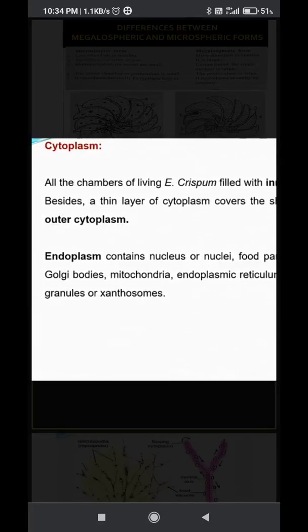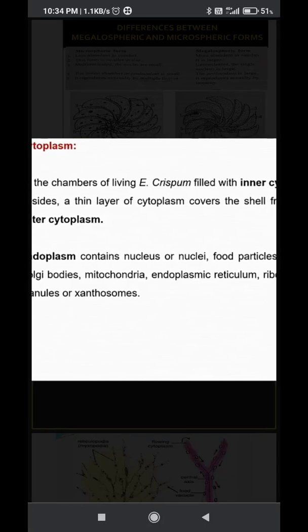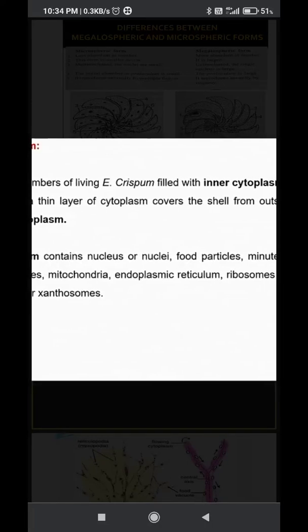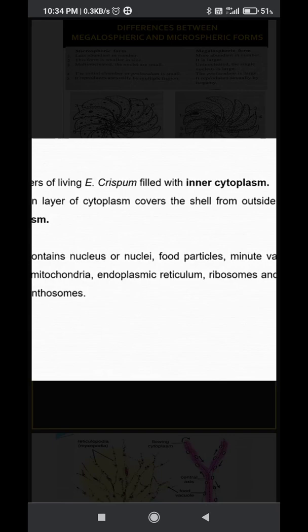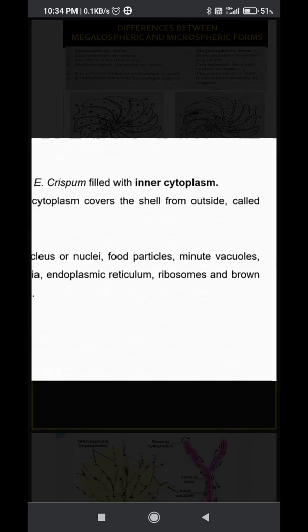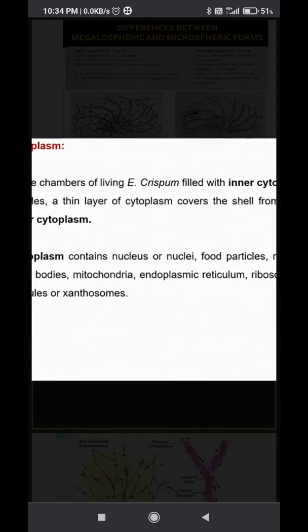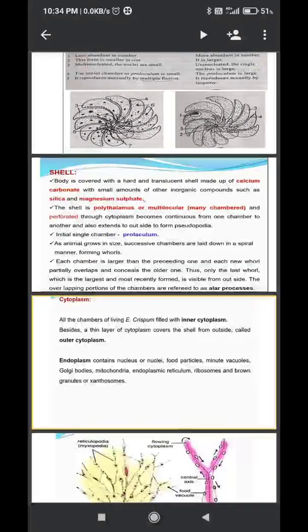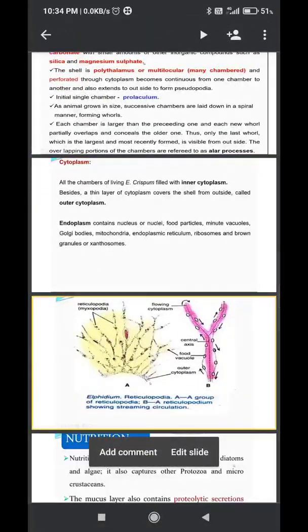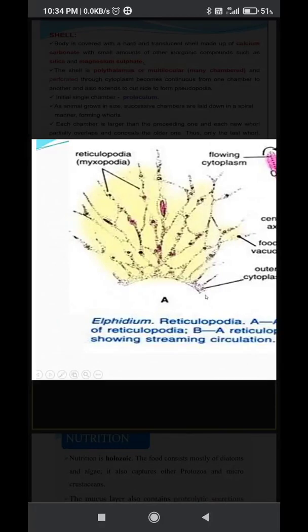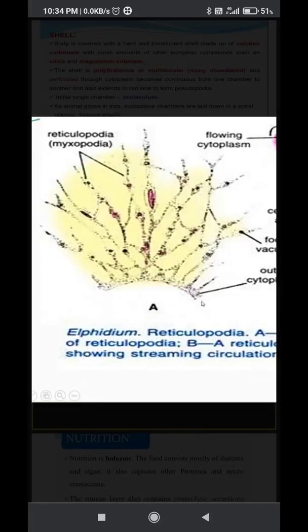Generally the Golgi apparatus produces lysosomes. Mitochondria are the powerhouse of the cell. Endoplasmic reticulum produces proteins and lipids. Ribosomes produce proteins. These are the cellular organelles present in the cytoplasm, and these are the reticulopodia, also called myxopodia.